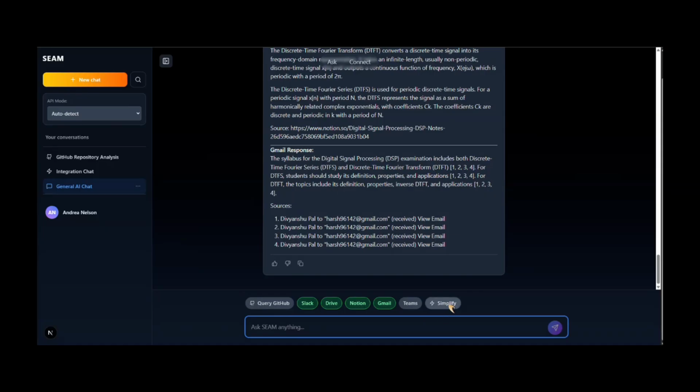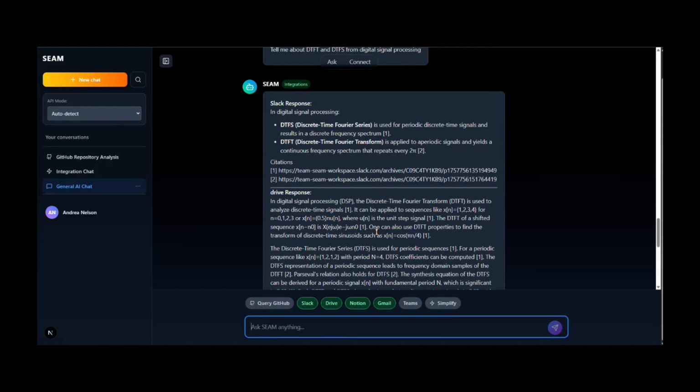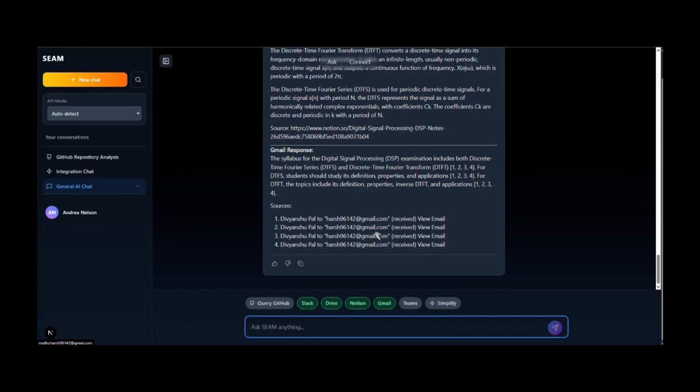Moreover, we have a simplify button. What it does is, all these were the raw data which we are fetching. Now suppose you just have less time and you want to know the things from the top, not in actual depth. What we can do is just hit the simplify button, and then whatever you write, suppose we give it the same prompt about DTFS, we can just tell it, summarize DTFT for me.